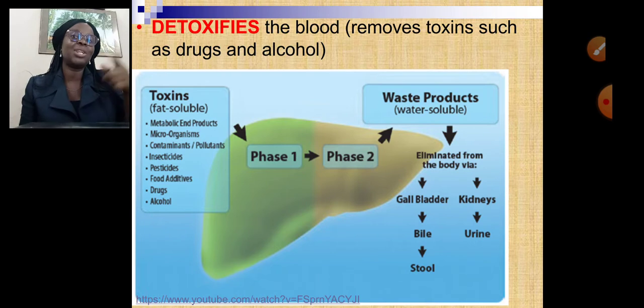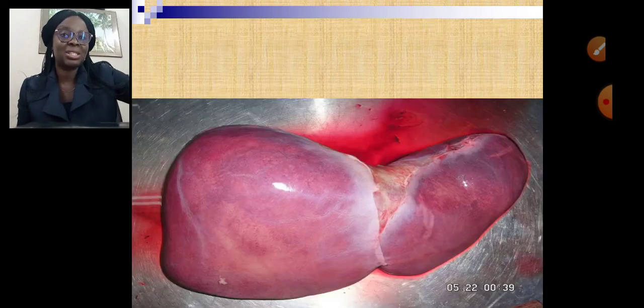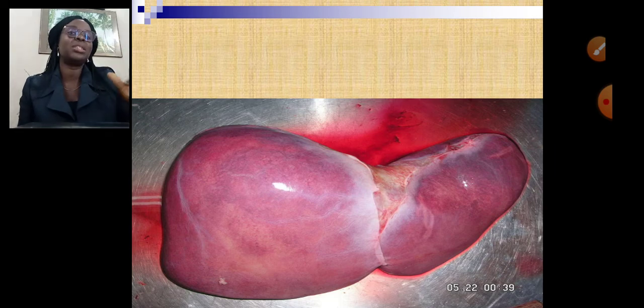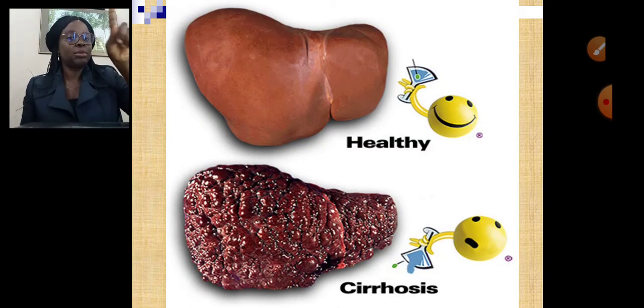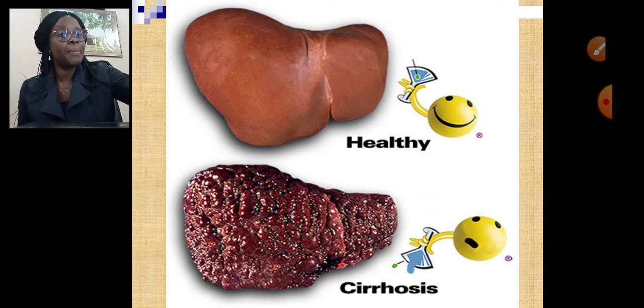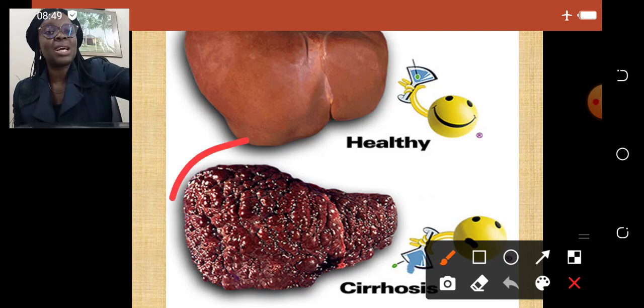All right, it's actually the liver that does that, and that's why when you see people that drink a lot, most of the time they have what we call liver cirrhosis. It can actually affect their liver. This is how an unhealthy liver looks like. All right, and this is an unhealthy liver up here, and this is a liver that has cirrhosis.